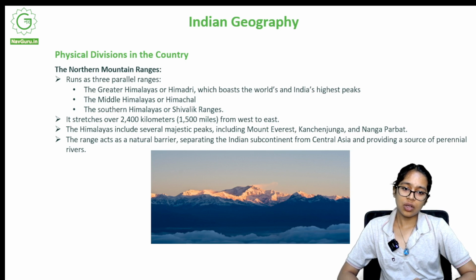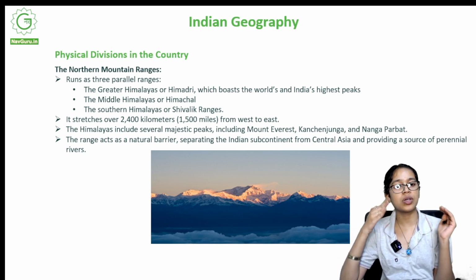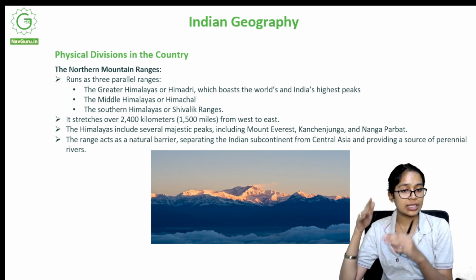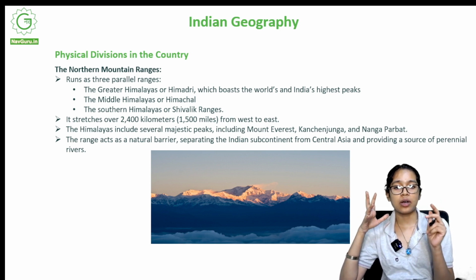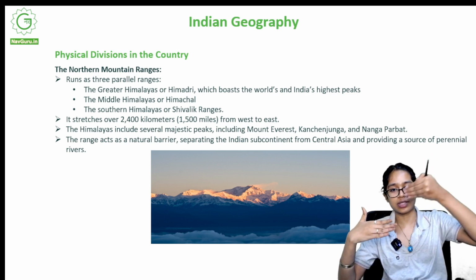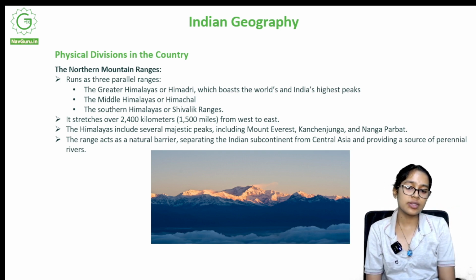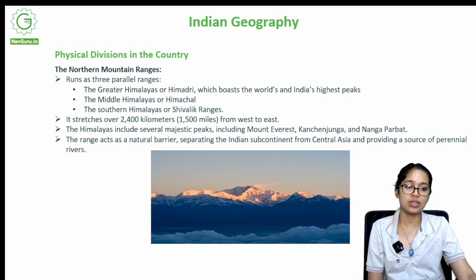The northern mountain ranges run as three parallel ranges. The first one is the Greater Himalayas, or Himadri, which boasts India's and the world's highest peaks. The middle Himalayas, or Himachal, and the southern Himalayas, or the Shivalik. So it goes like this: Greater Himalayas, Middle Himalayas and Southern Himalayas. It stretches over 2,400 kilometers from west to east. The Himalayas include several majestic peaks including Mount Everest, Kanchenjunga and Nanga Parbat. The range acts as a natural barrier separating the Indian subcontinent from Central Asia and provides a source of perennial rivers.